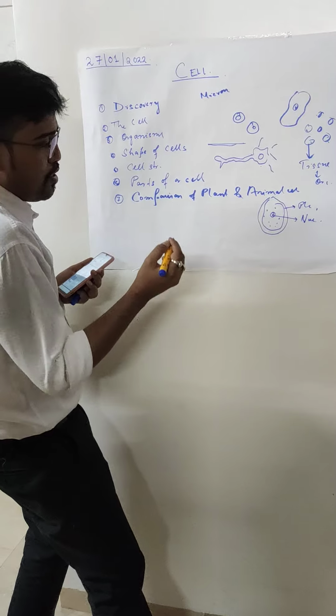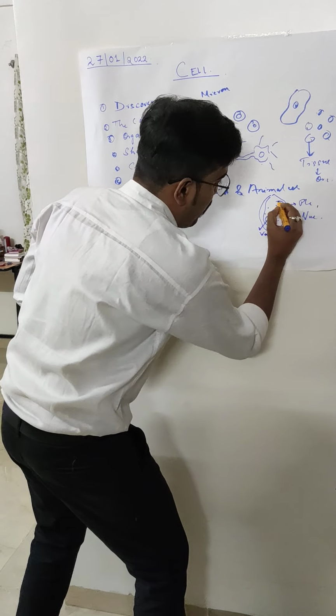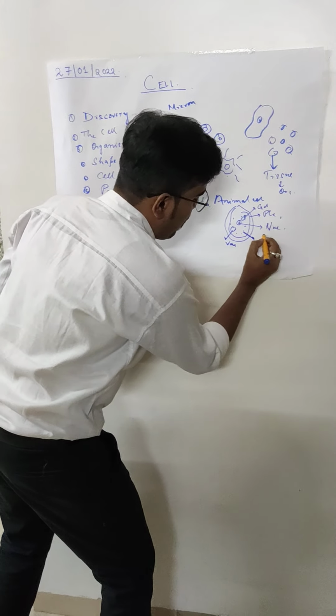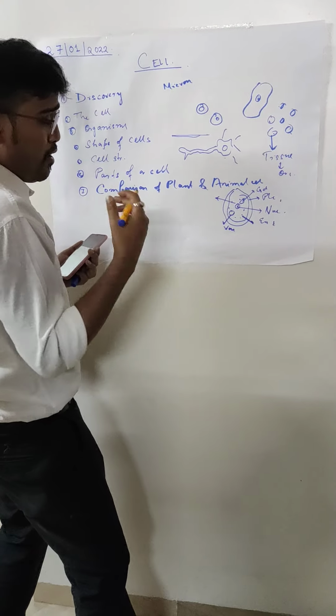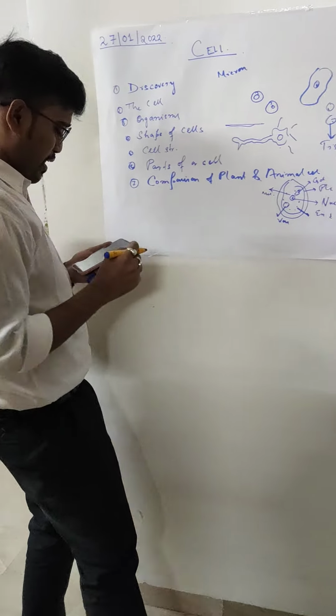Apart from that, as our homes have various rooms, similarly there is something called a vacuole. There is something called a Golgi apparatus, that we'll discuss. There is something called the endoplasmic reticulum, and there is also a very important part of a cell that you will see in the nucleolus as well. So a cell is having various parts.